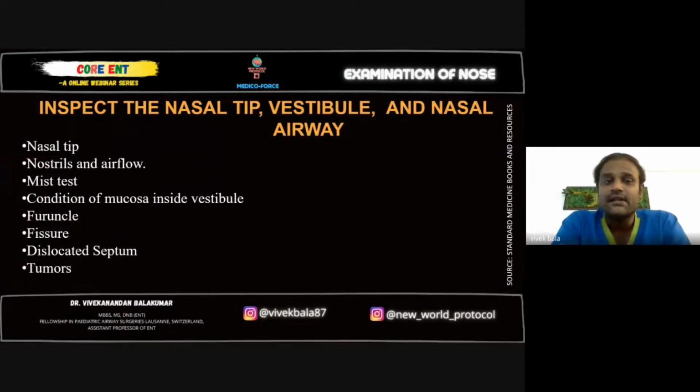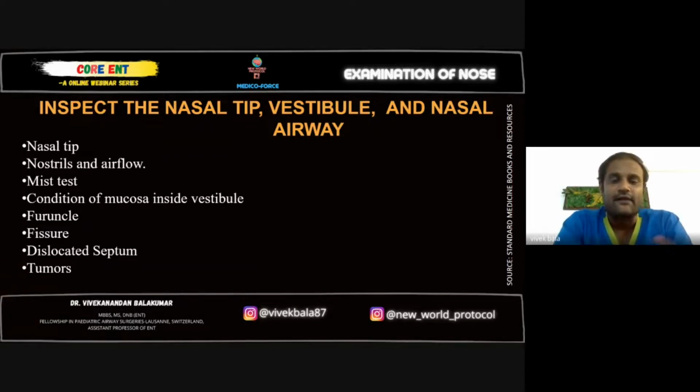If you see a hypopigmented skin or mucosa which is pale looking in color, very much purplish in color in case of allergy, or severely red in color in case of acute infection, or there could also be yellowish swelling there, which denotes a small abscess pocket in the vestibule. So that will tell you as to what we are dealing with.